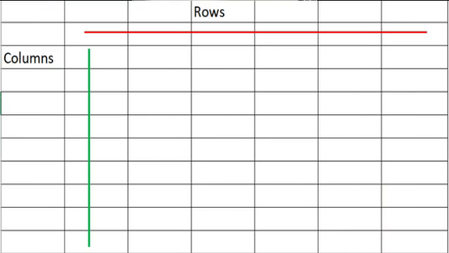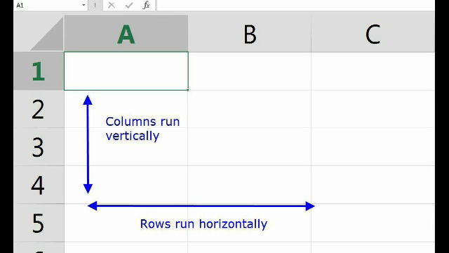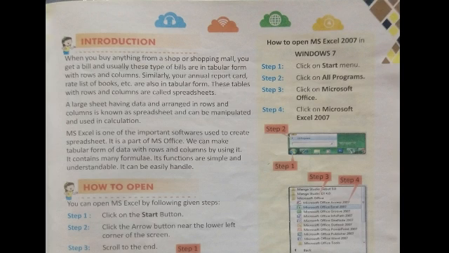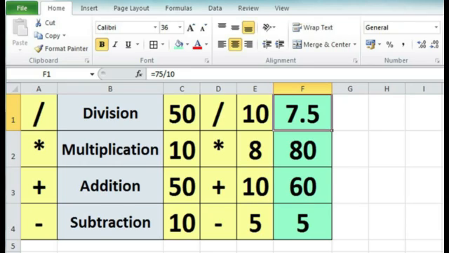Now I hope you all know what are rows and columns. You can see that in the given picture. Okay, they are given in the picture. You can see in the picture, right? And then they can be manipulated and later on they can be calculated. Manipulated means you can change if there is some kind of a mistake later on. If you make some kind of a mistake, then later on you can easily change the data or the information. And then they can later on be used for calculation.